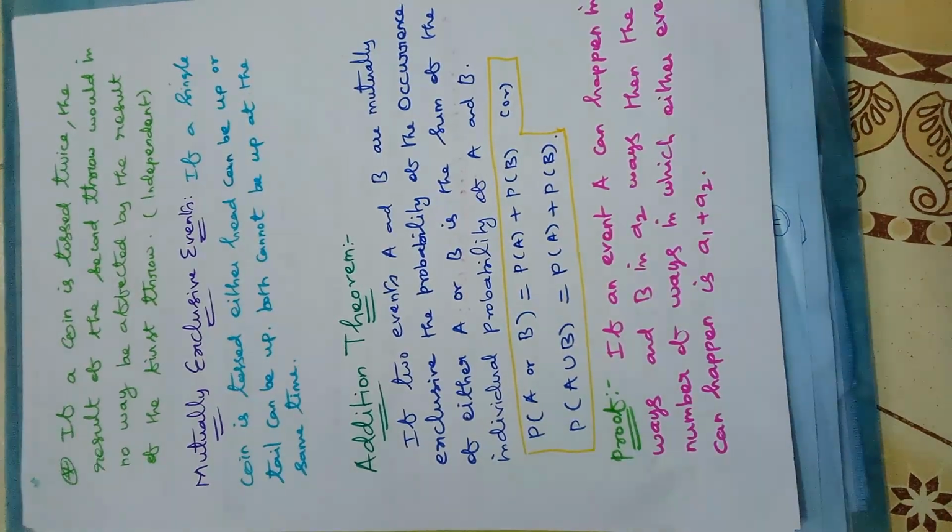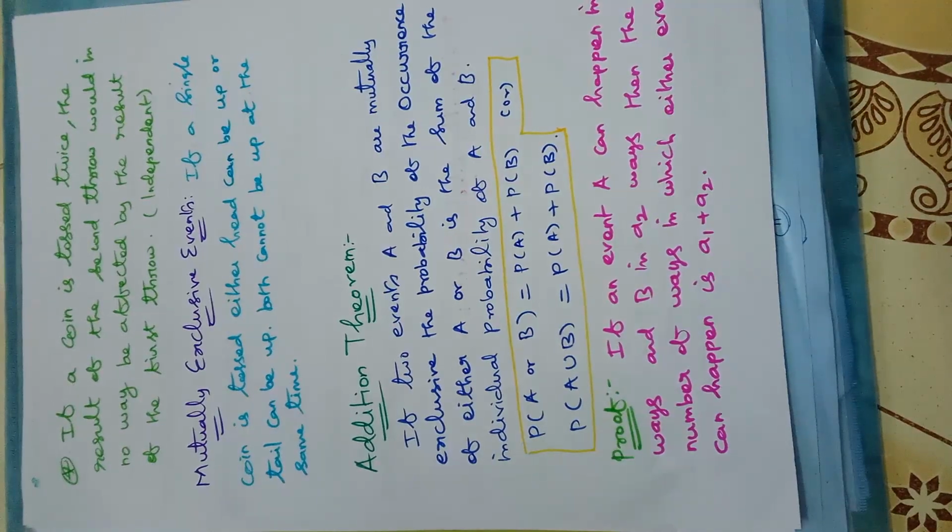Okay. Mutually exclusive events. If a single coin is tossed, either head can be up or tail can be up. Both cannot be at the same time. So it is very clear. Any one of the outputs can exist, isn't it? If you toss a coin, tail can exist or head can exist. Both cannot exist. So it is called mutually exclusive events.